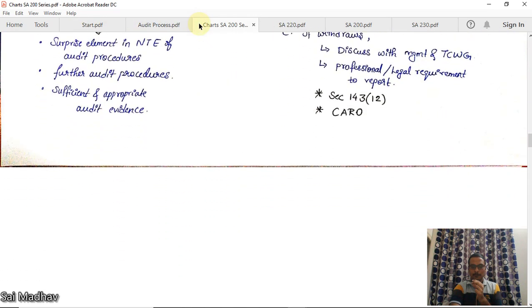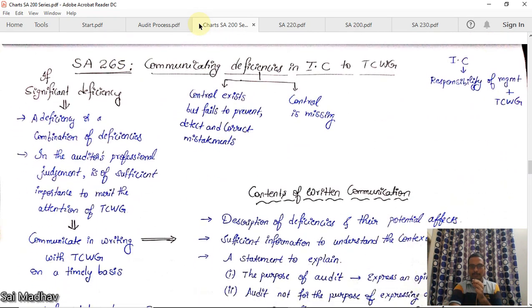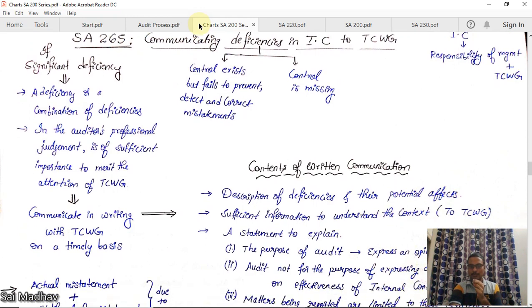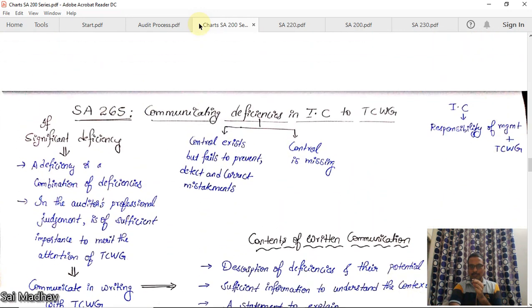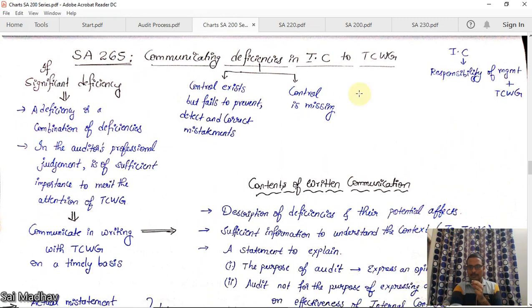Now we will go to SA 265. Communicating deficiencies in internal control to TCWG. Okay. This is a very simple one. So it is important. You can get an idea by seeing this chart itself. Communicating deficiencies in internal control to TCWG.